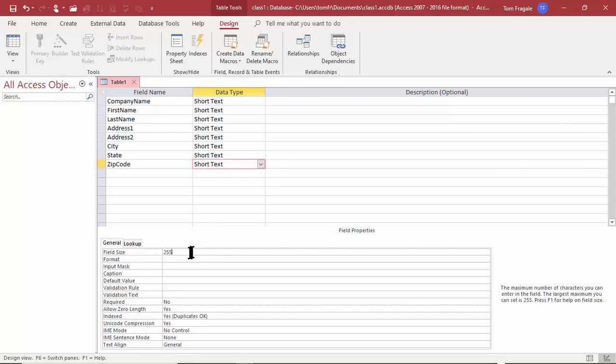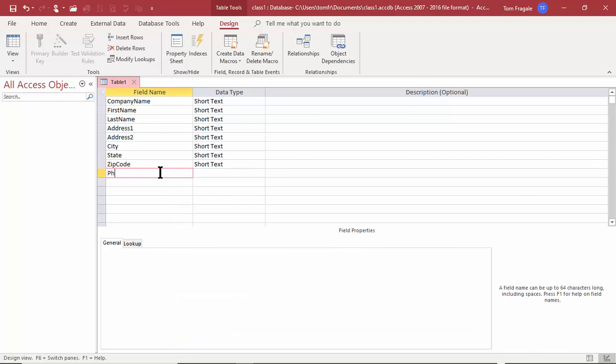So in this case, let's say it used to be 5 here in the United States. So I'll put it as 5 right now. And then later on, I'll show you how we can change that. Now it's 9. So let's say we'll start it off as 5, and we'll change it later on. So then let's say we have a phone number.